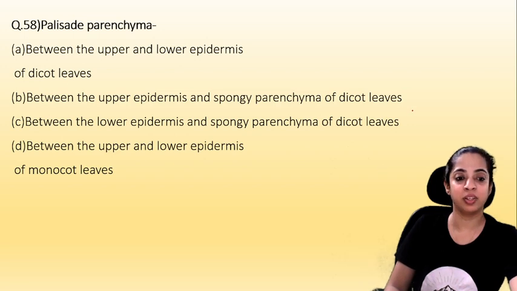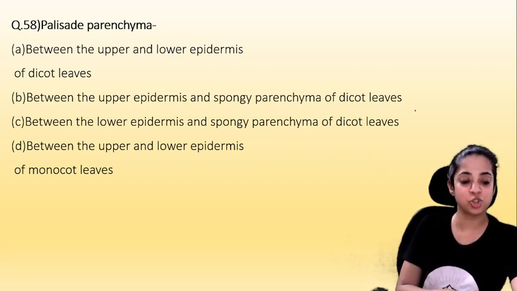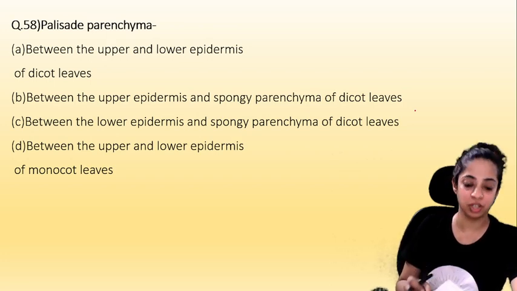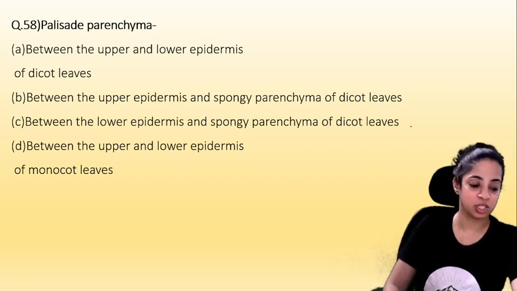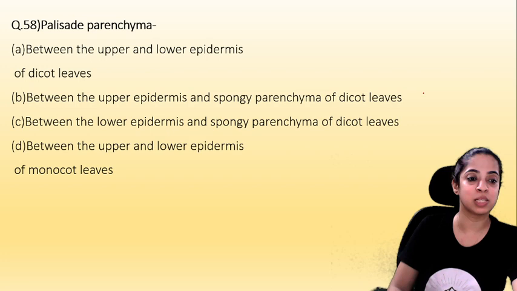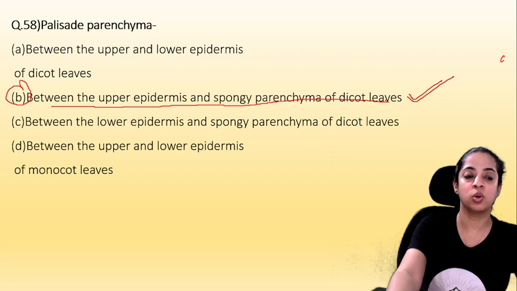I'll wait till you guys read it. Take screenshots or pause it and write the question if you find it interesting. Yes, so the answer for this is B, between the upper epidermis and the spongy parenchyma of dicot leaves. Okay, let's go ahead.